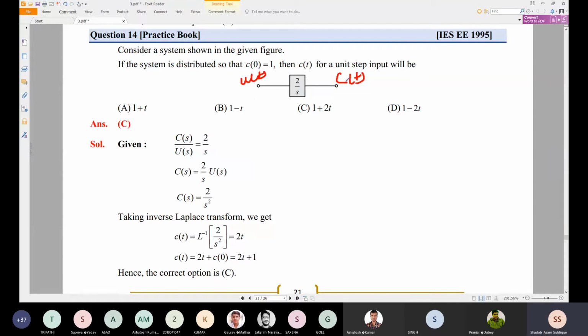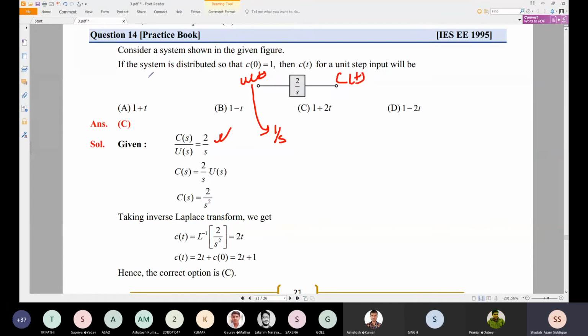If you find C of s by U of s, that is nothing but 2 by s. And C of s is nothing but 2 by s square, because after substituting, u of t is equal to unit step, that is nothing but r of t, which is the step input. You can find this in Laplace, which is equal to 1 by s. So C of s is nothing but 2 by s square.